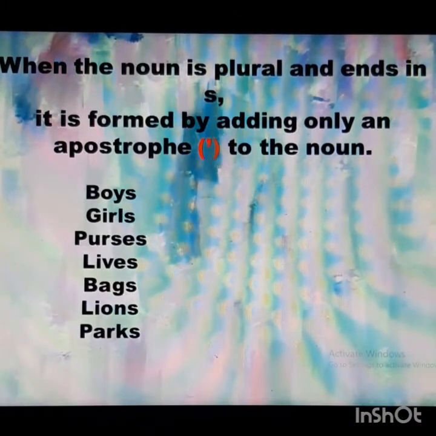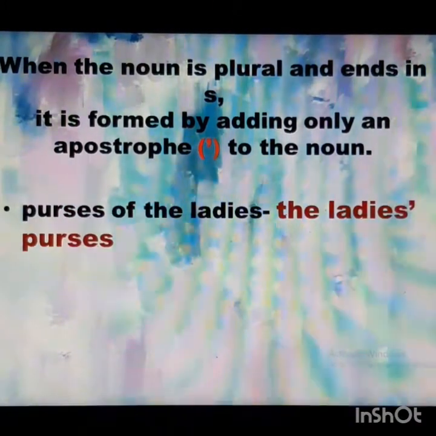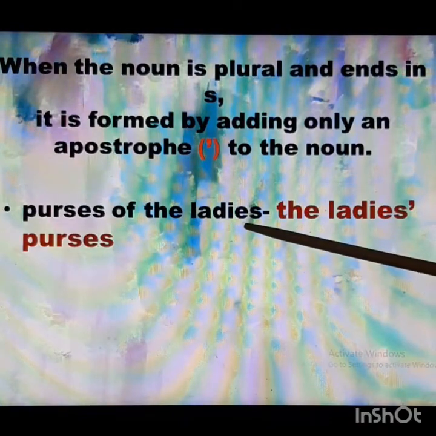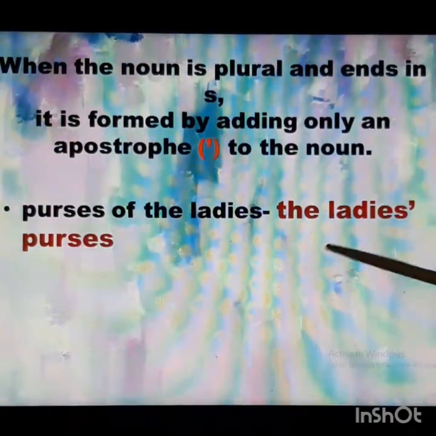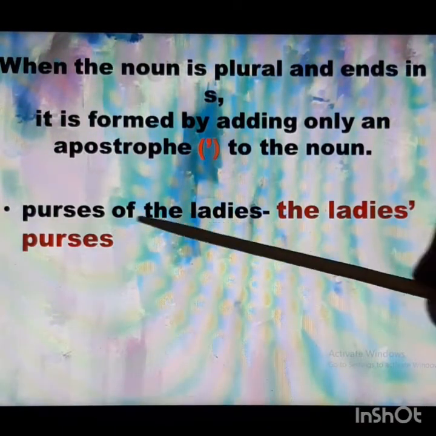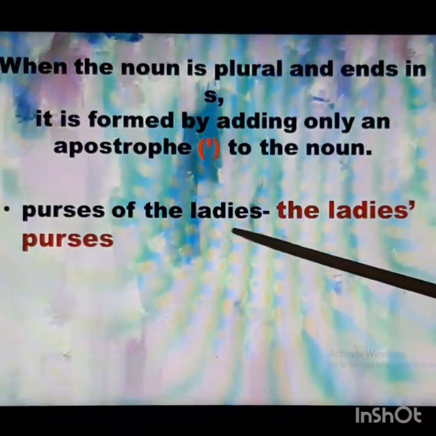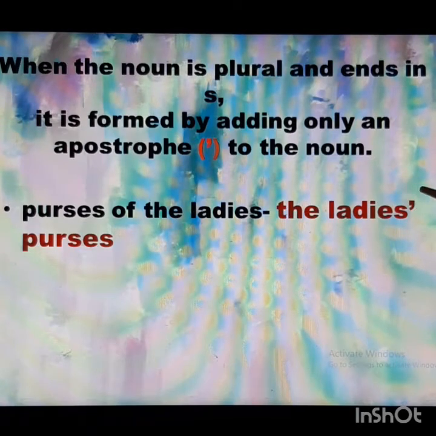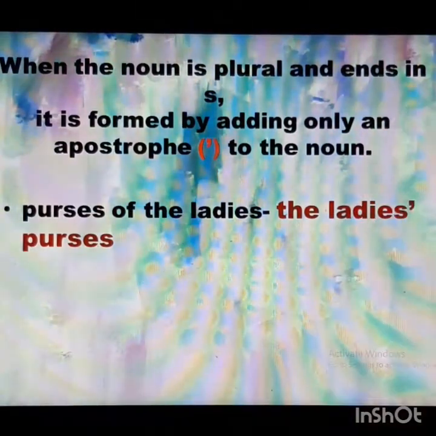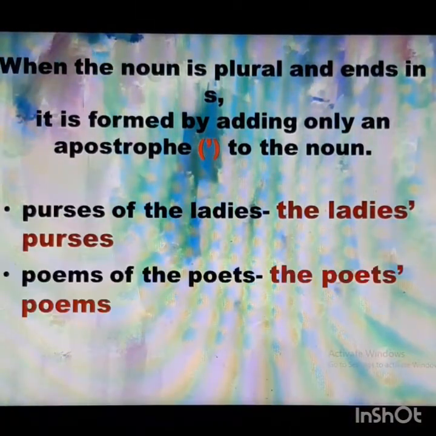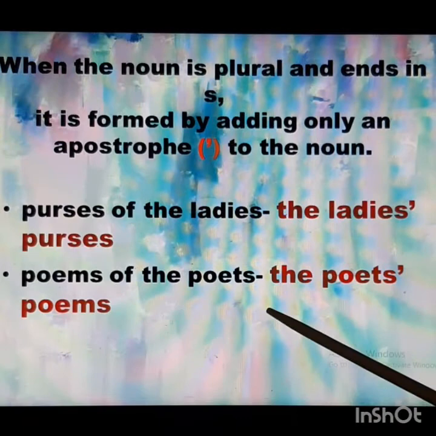Now let's look at some examples. The purses of ladies. Now here we can see these purses belong to whom? To these ladies. So I'm going to write the ladies' purses, not apostrophe s, only apostrophe. Now let's look at the next example. Poems of the poets.